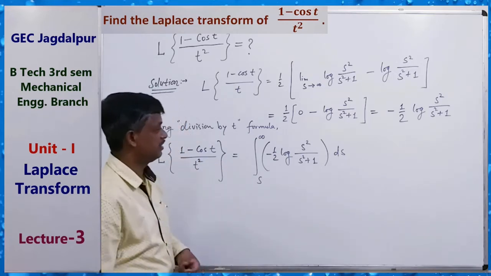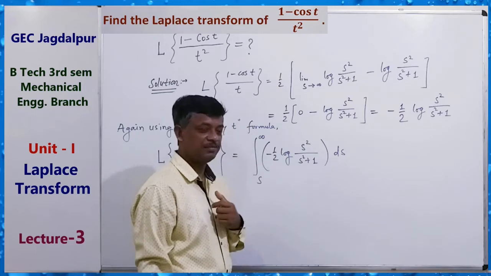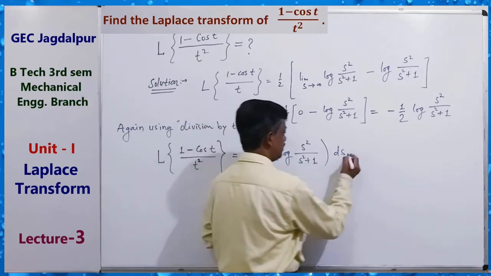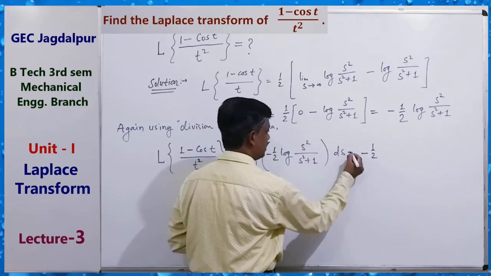In a similar fashion, for finding the value of this integral, minus half is a constant outside of the integral.